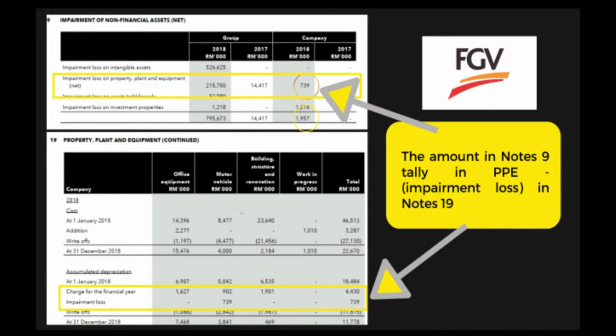We can double confirm it in the notes to the financial statements, note 19, which is property, plant, and equipment. We can see that the impairment loss on PPE in that note is the same and tallies with the impairment of non-financial asset in note 9.